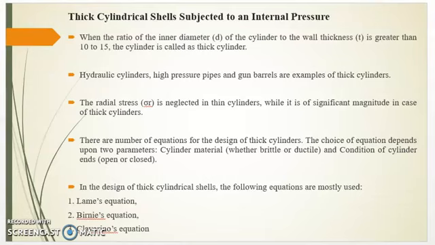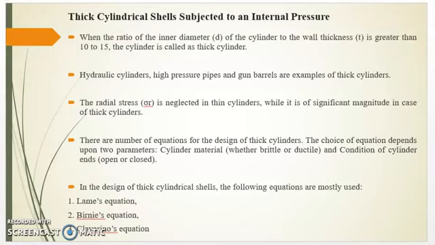Welcome. Today we will see thick cylindrical shells subjected to an internal pressure. When the ratio of the inner diameter of the cylinder to the wall thickness is greater than 10 to 15, the cylinder is called a thick cylinder. Hydraulic cylinders, high pressure pipes and gun barrels are examples of thick cylinders.